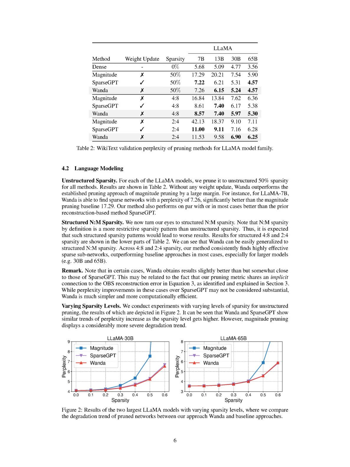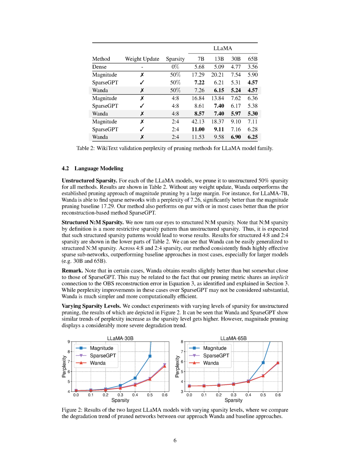It's worth noting that in some instances, Wanda's results are only slightly better than, or similar to, those of SparseGPT. This could be linked to the fact that our pruning metric shares an indirect relationship with the OBS reconstruction error, as we discussed and clarified earlier in the paper. Although the improvements in perplexity scores over SparseGPT might not seem huge, it's important to remember that Wanda is simpler and more efficient computationally.